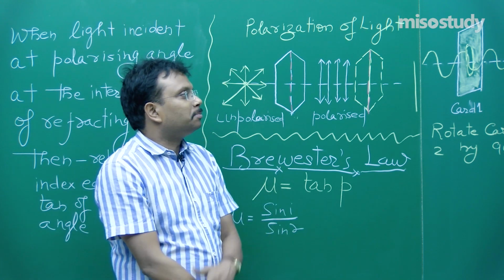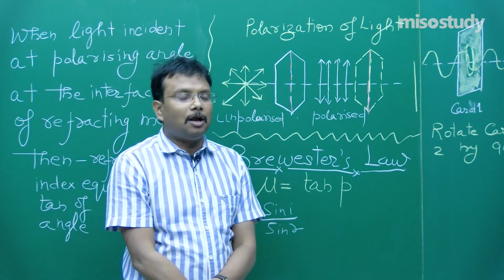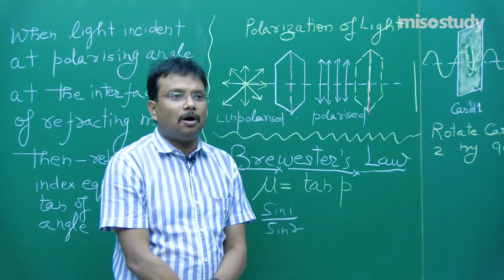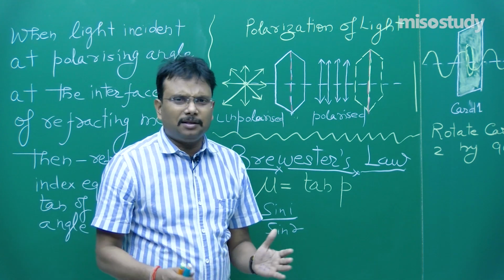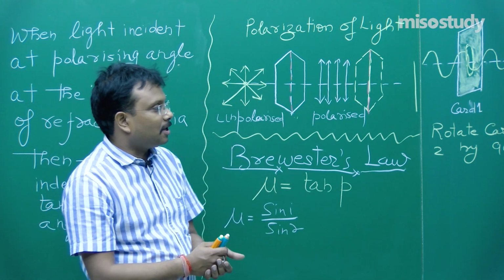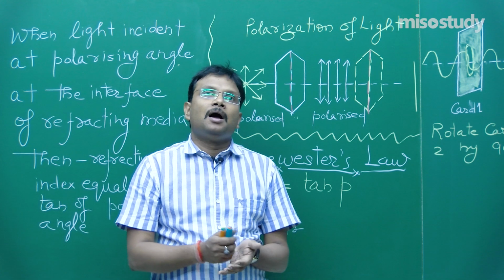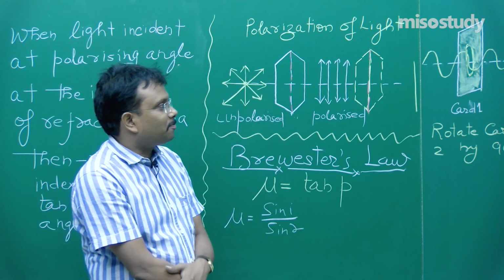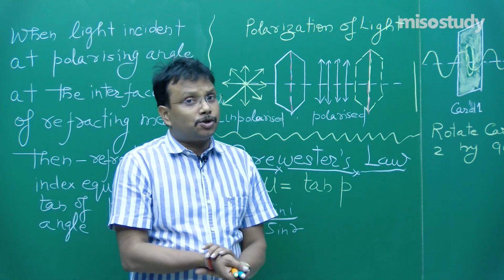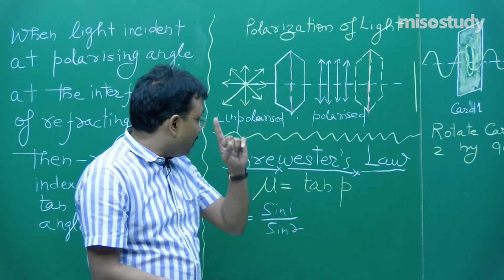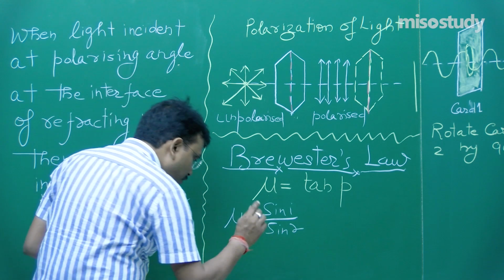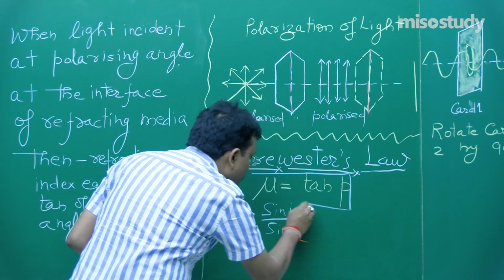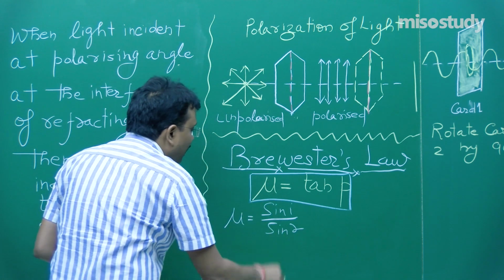In other coming videos, I will further elaborate on plane polarized light, circularly polarized light, Malus's law, and polarization by reflection. There are so many simple concepts associated here. But at this moment, the points which I explained in this particular video, you should try to understand them, and specifically this law, mu is equal to tan P, that is very important.